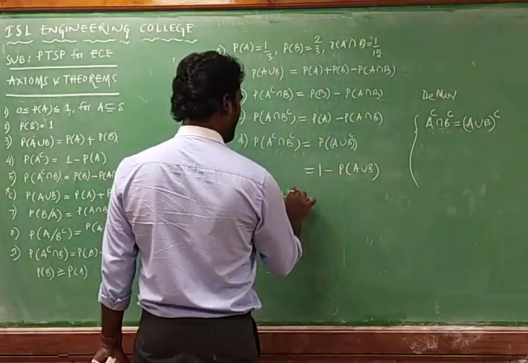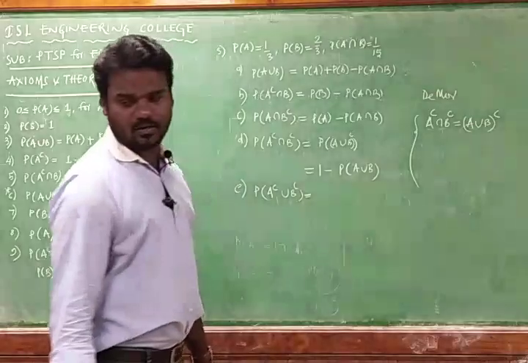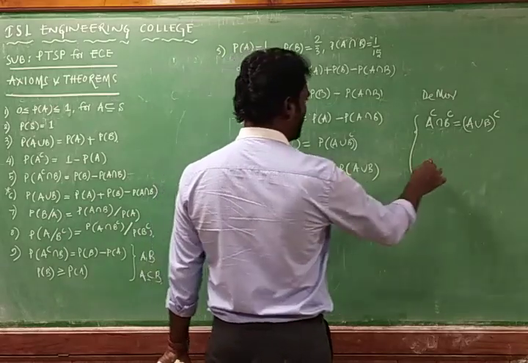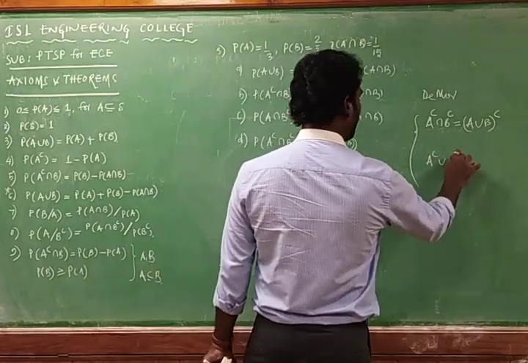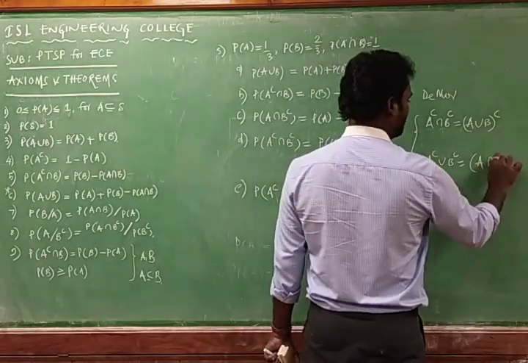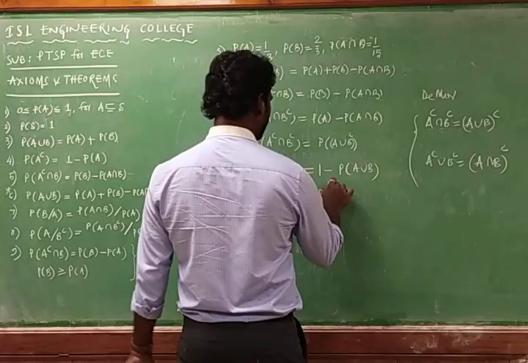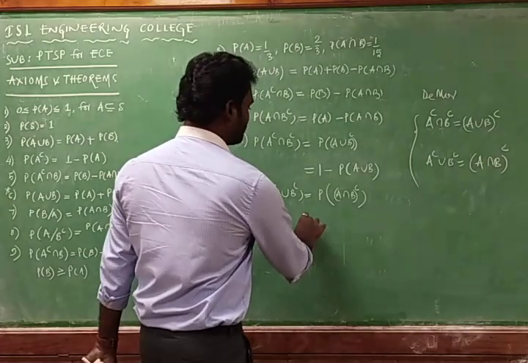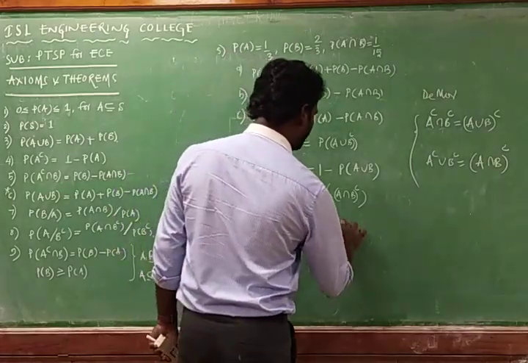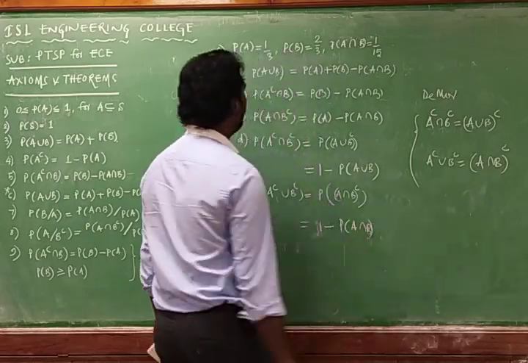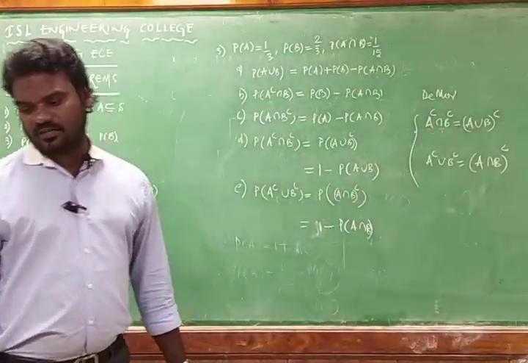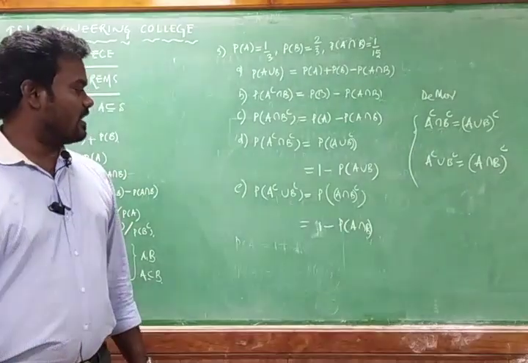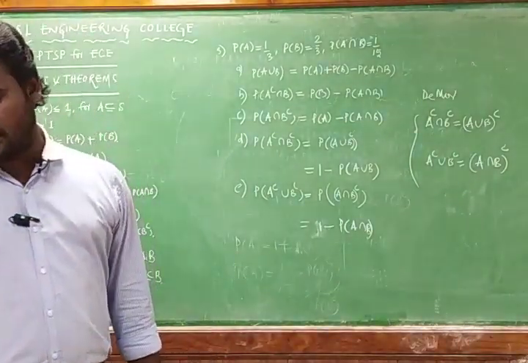complement union B complement. From De Morgan's law, A complement union B complement is equal to the complement of A intersection B. So you can replace this with 1 minus probability of A intersection B. The probability of A intersection B is 1 by 15, so 1 minus 1 by 15 is 14 by 15.